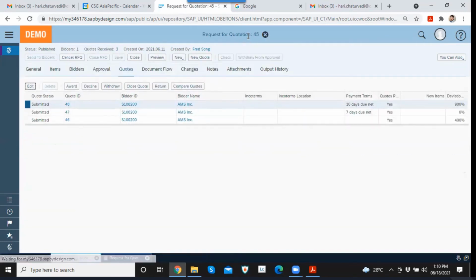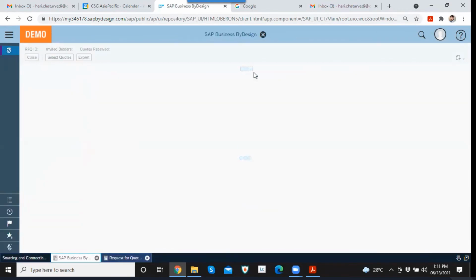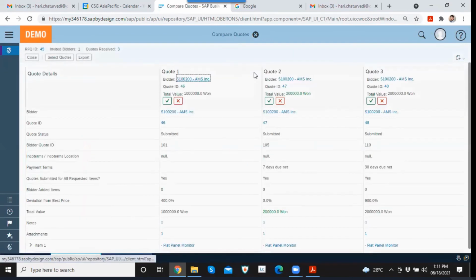But if we want to compare more than one quote, I can select all these quotes together and click on compare quotes here. I can see all those quotes here, quote 1, quote 2, quote 3.